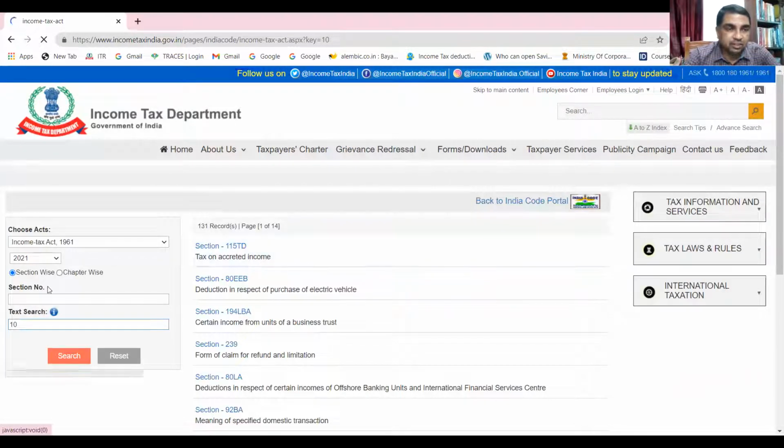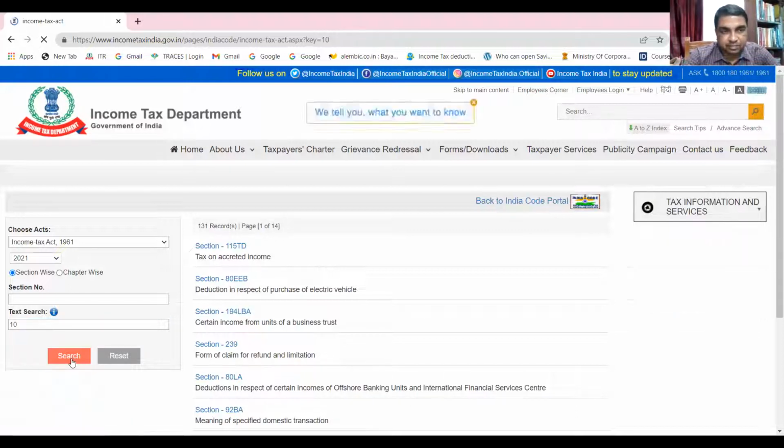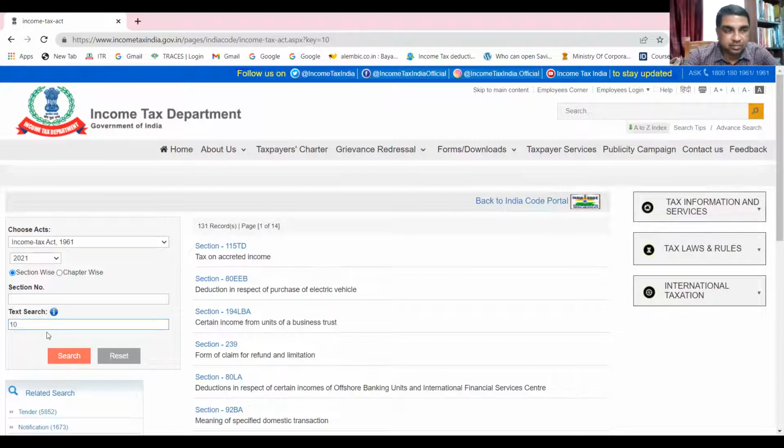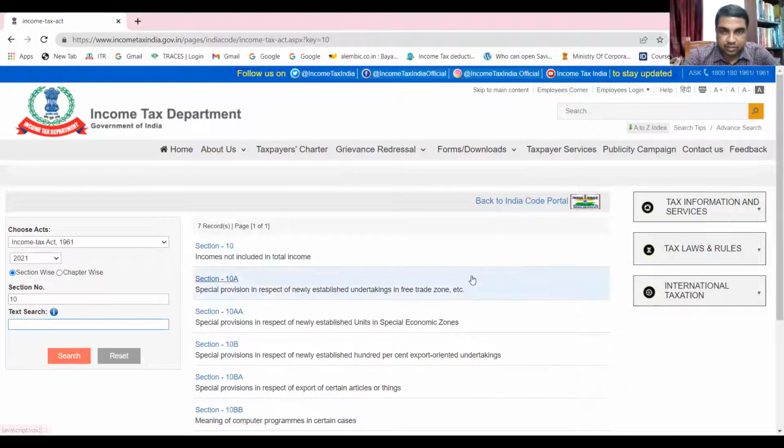Okay. Income Tax Act, I am now looking for section 10. Sorry, I have to search the section number. Section number 10. Okay. So this is section 10.